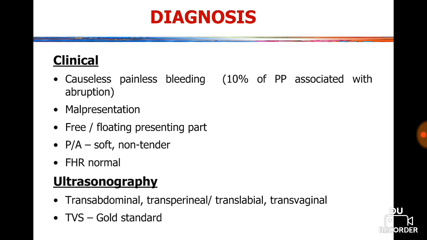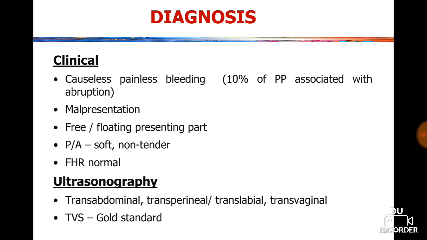Now, how will we make the diagnosis? Diagnosis can be made clinically and from ultrasonography. We can use MRI also, but let's first discuss clinically. How can we diagnose placenta previa clinically? Symptoms like causeless, painless bleeding are associated with placenta previa.